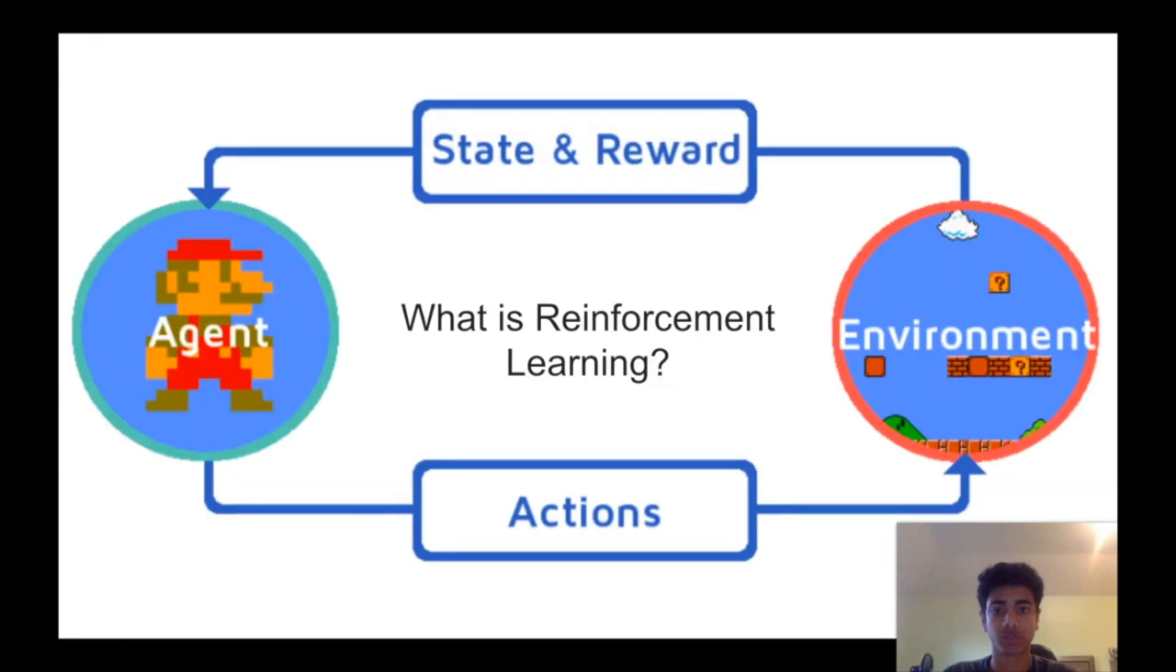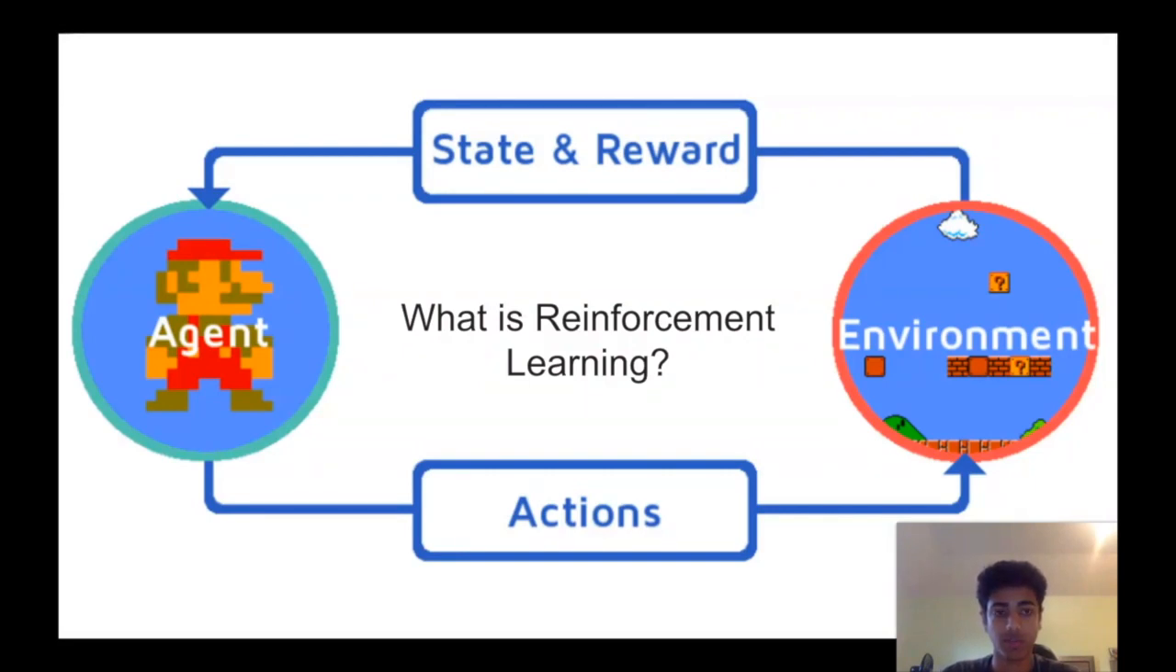So, what is reinforcement learning? Reinforcement learning is basically the act of having actions and rewards for each state. The agent, in this case the car, will have an action, be it forward, left, right, on the environment, the racetrack, and that will produce a state and a reward.